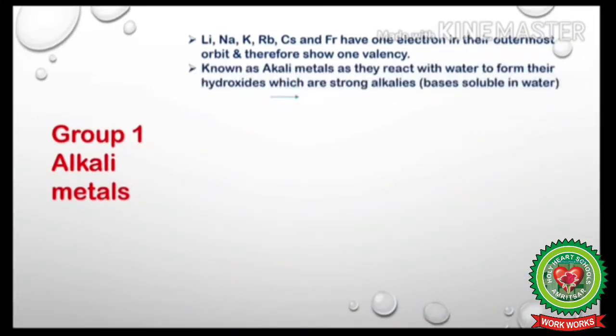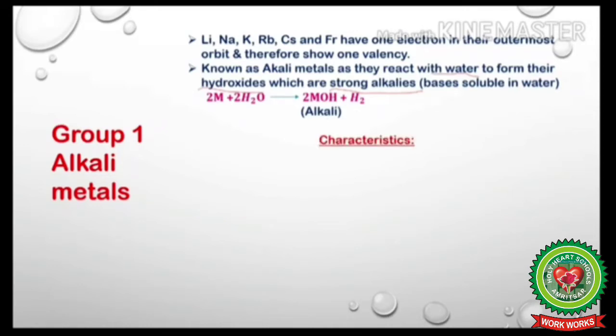These elements are known as alkali metals because they react with water to form their hydroxides, which are strong alkalis, that is, bases which are soluble in water. So they react with water to form alkali and hydrogen gas is released.